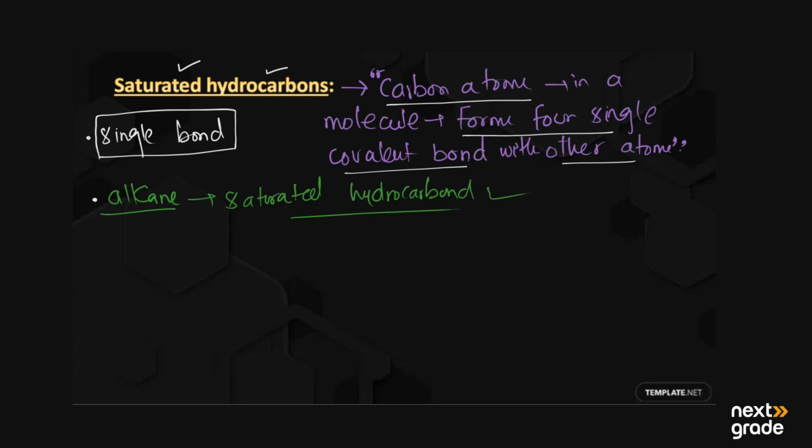For example, a saturated hydrocarbon is methane. Its formula is CH4. If I draw its structural formula, in the center we have carbon, and it has all four single bonds with hydrogen atoms.